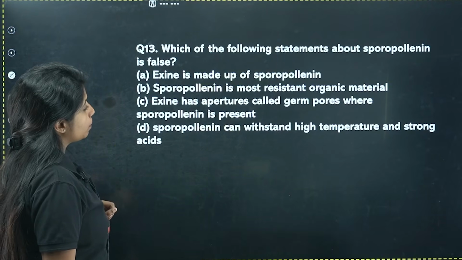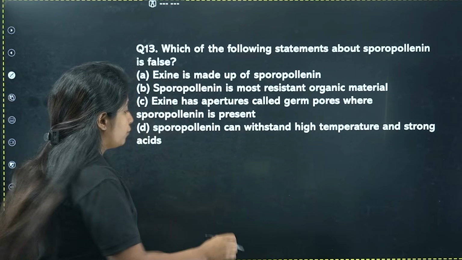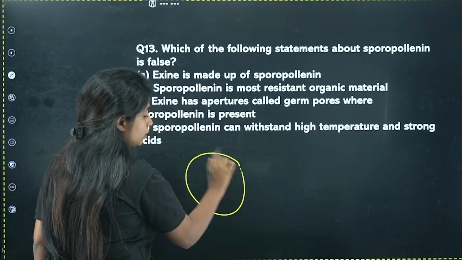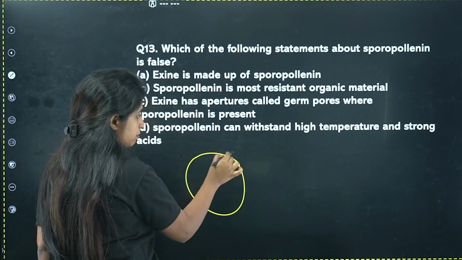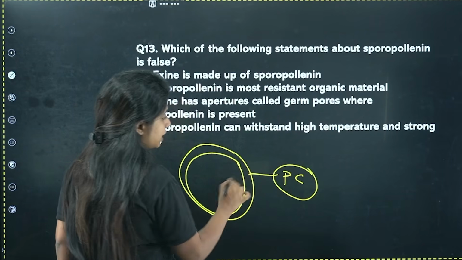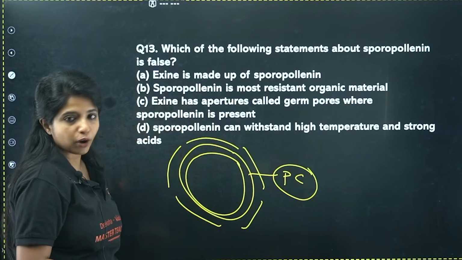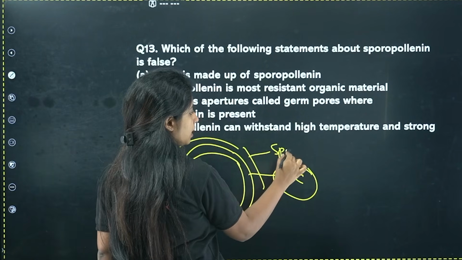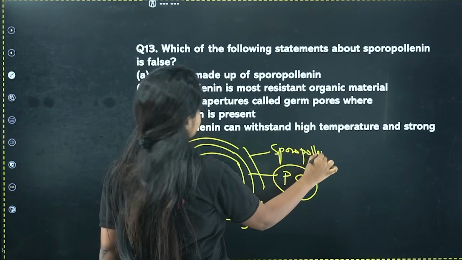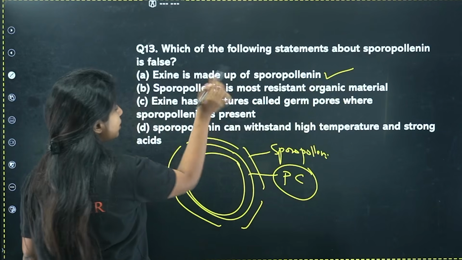Which of the following statements about sporopollen is false? Sporopollen is a part of the pollen grain. You have the plasma membrane, then you have the intine, which is made up of pectin and cellulose. Then you have the exine, which is made up of what? Sporopollen. It is the toughest material out there. Okay, sporopollen. Fine. Exine is made up of sporopollen. This is correct. What do you need to find out?